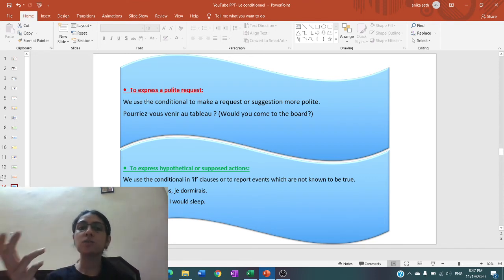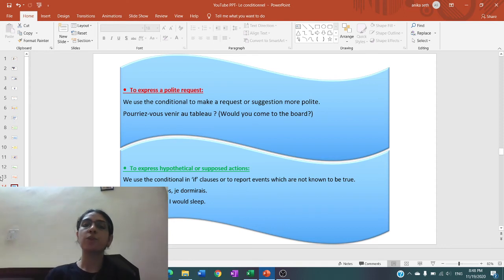The verb pouvoir over here is in the conditional because while we are making a request, we are putting it in a polite way by using the conditional tense of the verb. So pourriez-vous venir au tableau? Pourriez-vous fermer la porte? The verb pouvoir in the conditional tense is used to make a polite request.